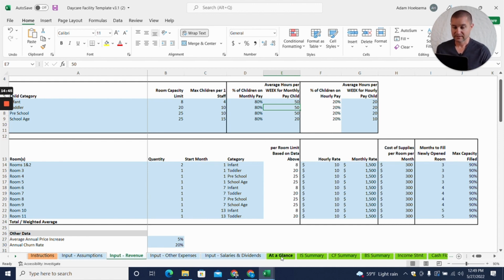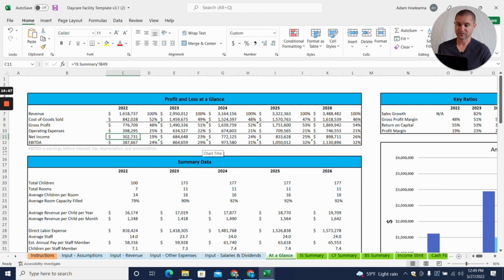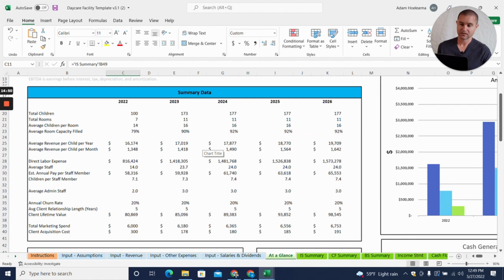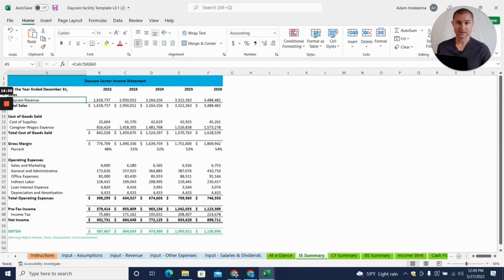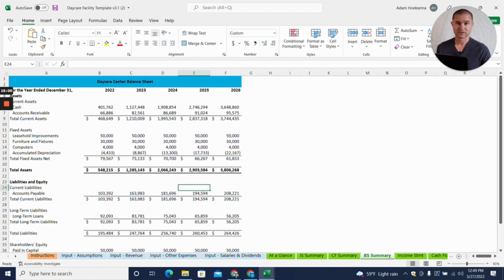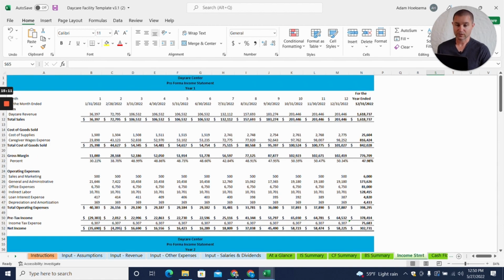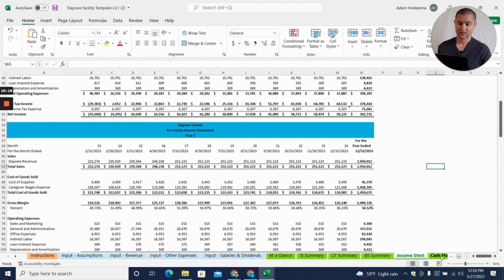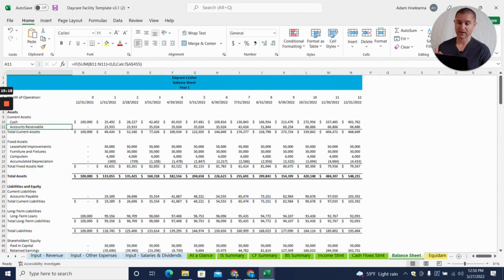So when you're done, what you're going to be able to do here is you've got a nice At a Glance tab in our models with different graphs and tables and charts. All of our models have a 5-year income statement, 5-year cash flow statement, and 5-year balance sheet. So this is what you're going to need if you're trying to get bank financing to start a franchise. You're going to need a set of projections, and this is what your banker is going to be looking for. We also have a 5-year income statement broken down by month, and then the 5-year cash flow and 5-year balance sheet all broken down by month as well. So you have that monthly detail.